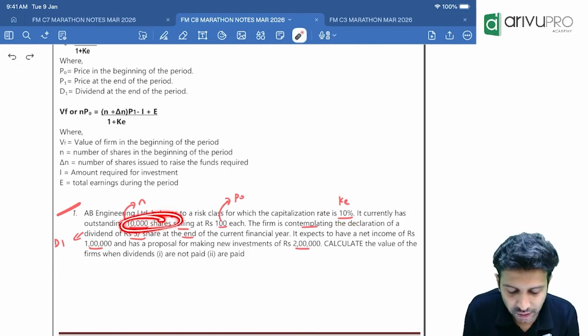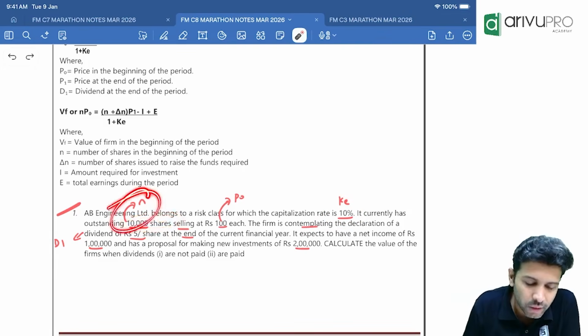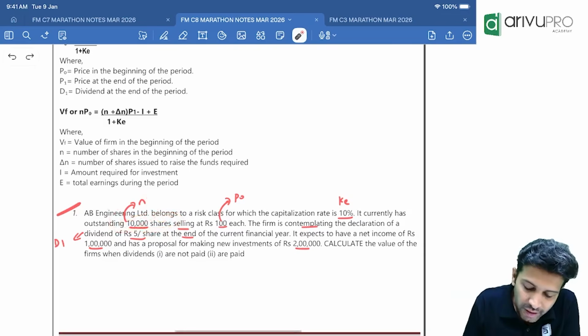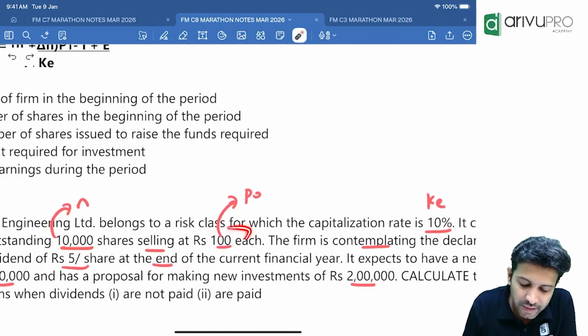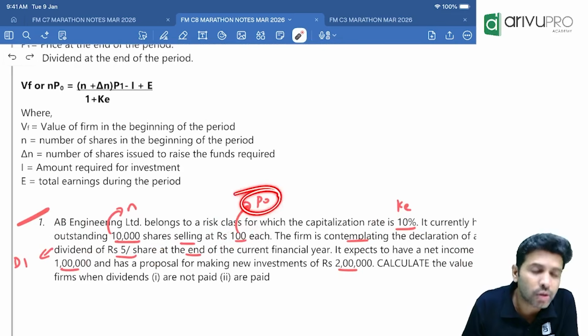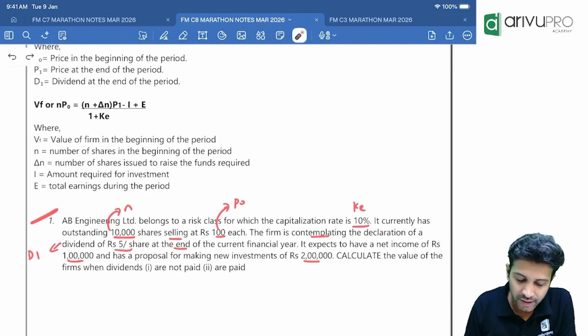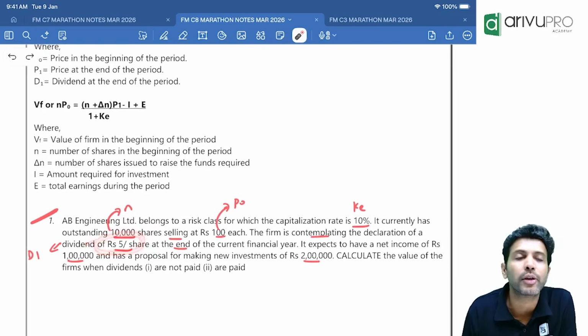It currently has outstanding how many shares? Existing shares we denote by the symbol N, and it is selling at 100. Currently it is selling at 100, which means what is the current market price of the share? 100. That is P naught. The firm is contemplating, as in thinking, declaration of dividend of 5 rupees per share.